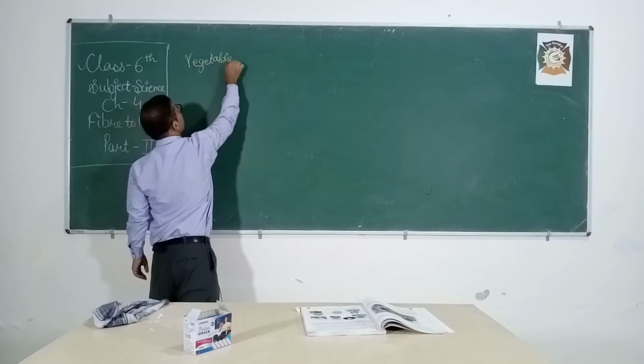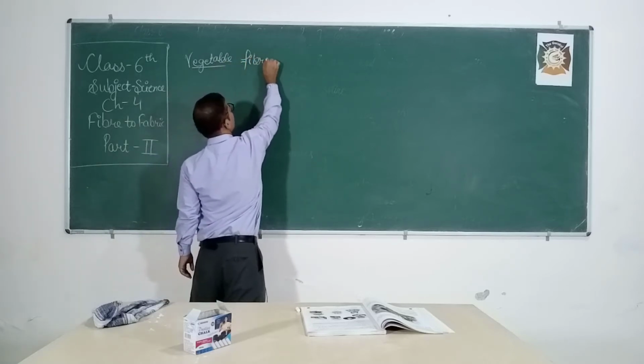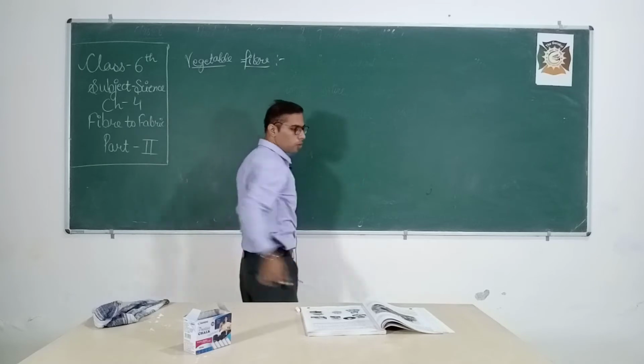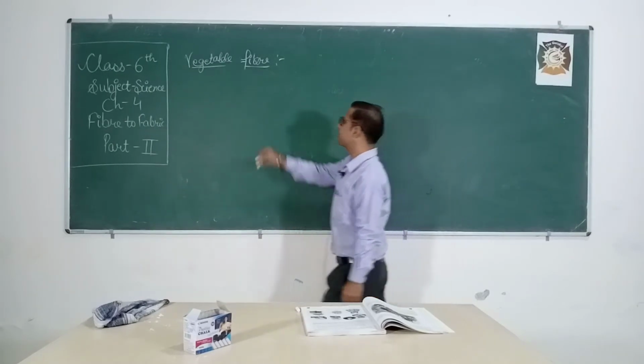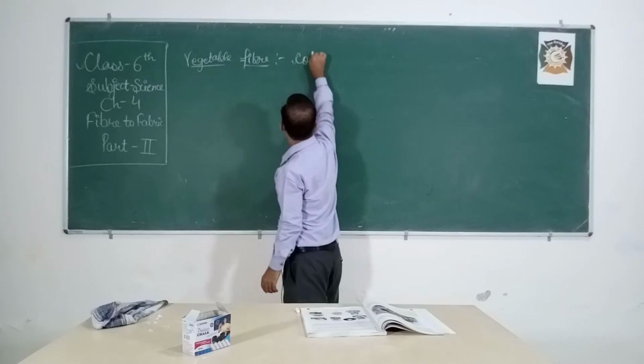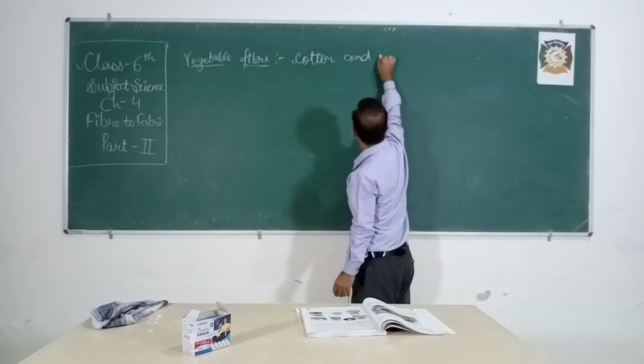Vegetable fiber, like I told you, is obtained from plants. Let us take two examples, cotton and jute.